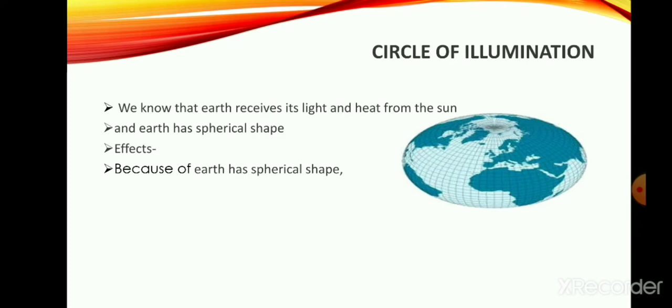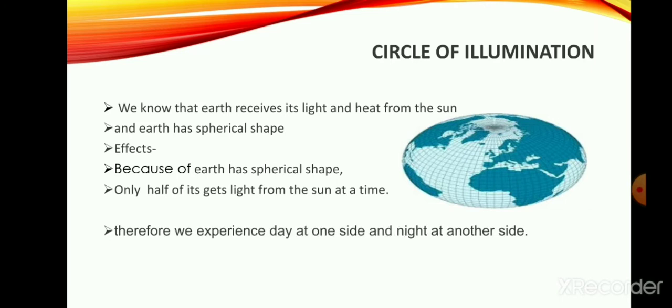Because the earth has a spherical shape, only half of it gets light from the sun at a time. We experience day on one side and the other side remains night.